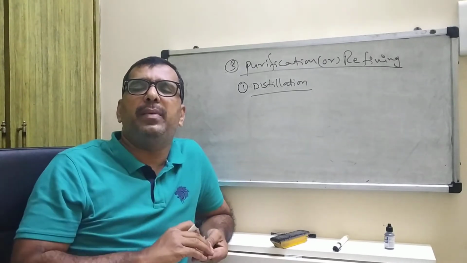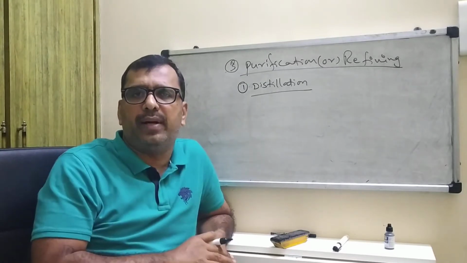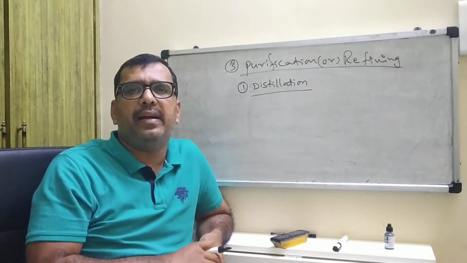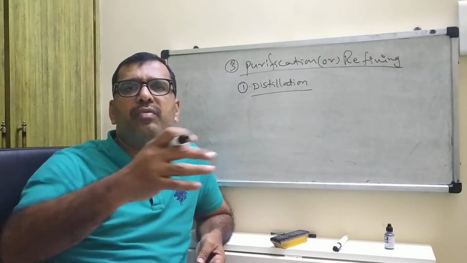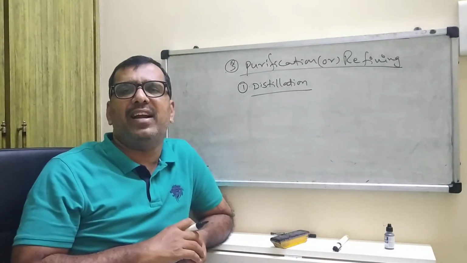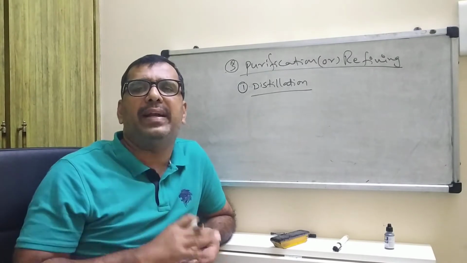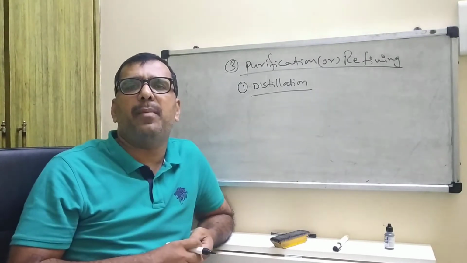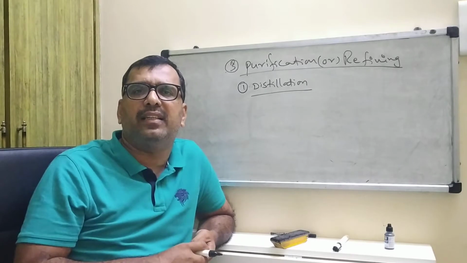Suppose there is a competition between 10th class and 5th class students. Automatically, the 10th class students move very fast, so you can separate them. Like that, the extracted metals, by heating, undergo distillation.